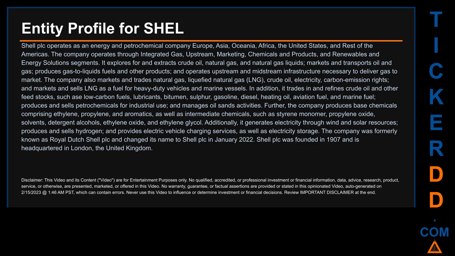Further, the company produces base chemicals comprising ethylene, propylene, and aromatics, as well as intermediate chemicals, such as styrene monomer, propylene oxide, solvents, detergent alcohols, ethylene oxide, and ethylene glycol. Additionally, it generates electricity through wind and solar resources, produces and sells hydrogen, and provides electric vehicle charging services, as well as electricity storage. The company was formerly known as Royal Dutch Shell plc and changed its name to SHEL plc in January 2022. SHEL plc was founded in 1907 and is headquartered in London, the United Kingdom.